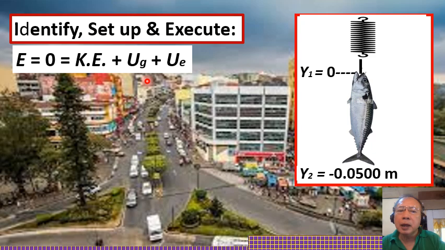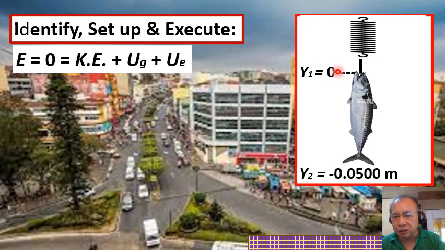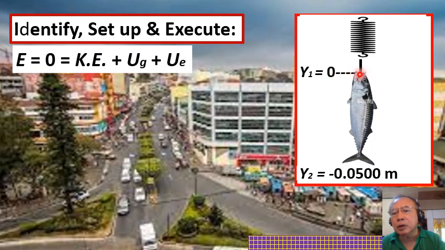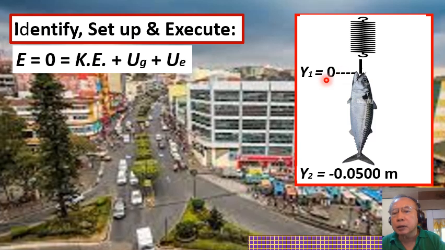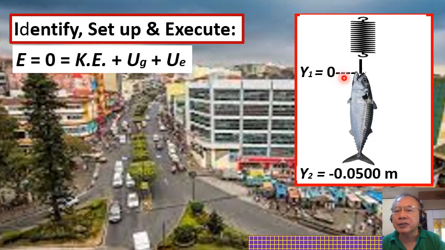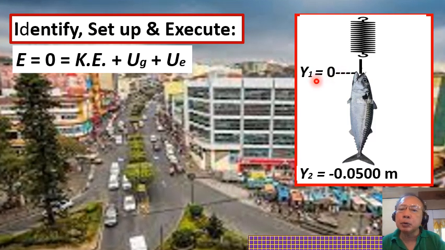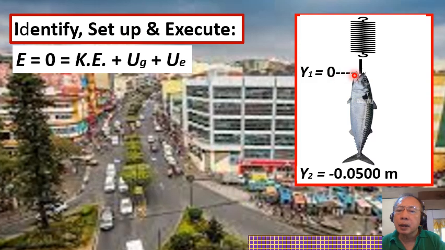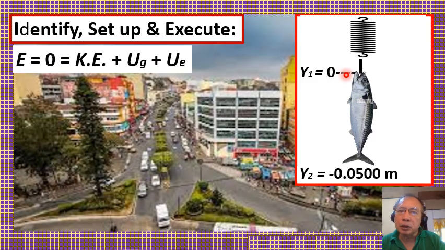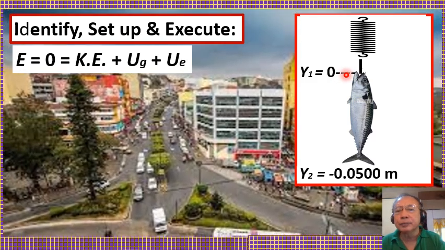It also has no gravitational potential energy simply because we assume that y sub 1 is our reference point. So relative to y sub 1, the fish has no gravitational potential energy.